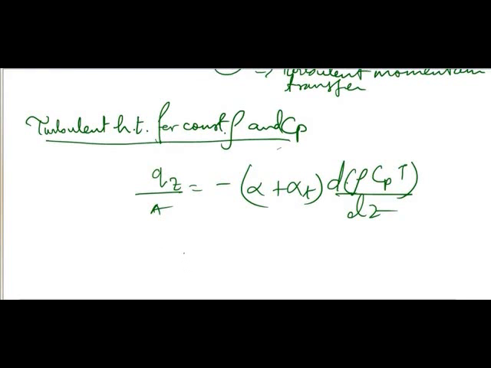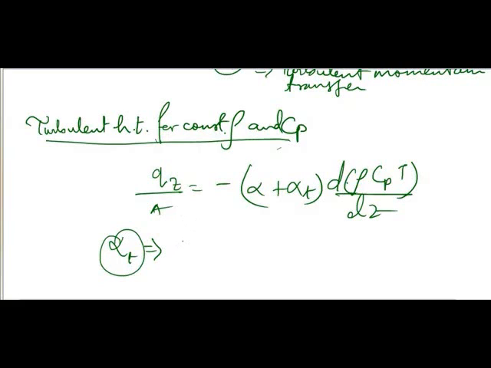Here, alpha T is the eddy thermal diffusivity. The extra contribution to the thermal diffusivity due to the formation of eddies is denoted by this alpha T factor, which is known as the turbulent or eddy thermal diffusivity.